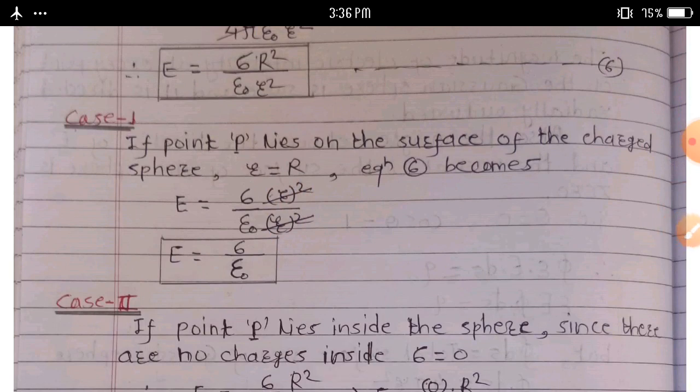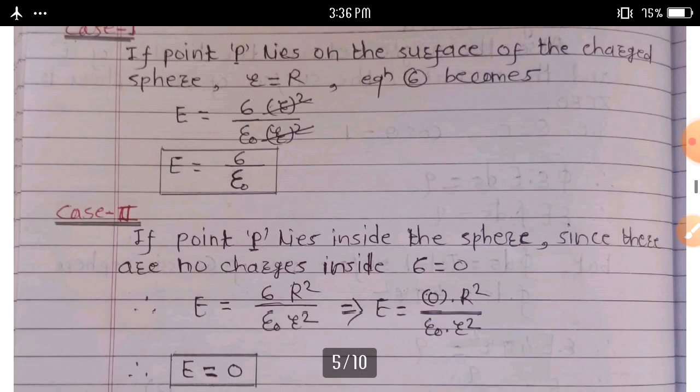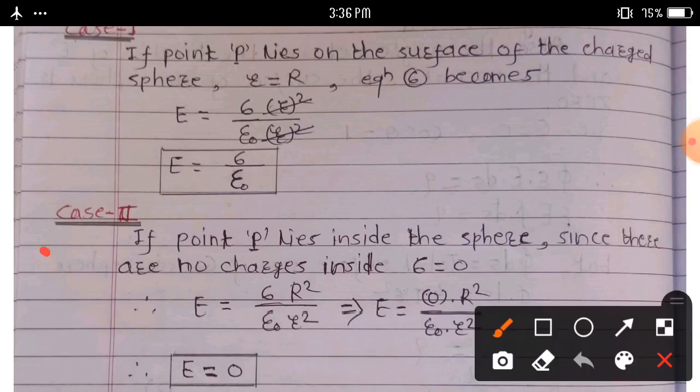Electric field intensity if point P lies on the surface of the charged sphere, that is small r is equal to capital R. And another case we can discuss here. Another case, if point capital P lies on the sphere,